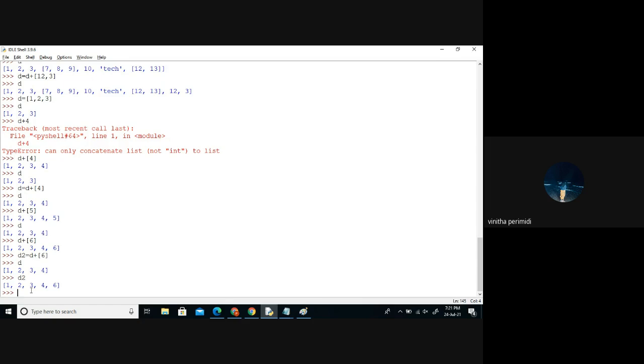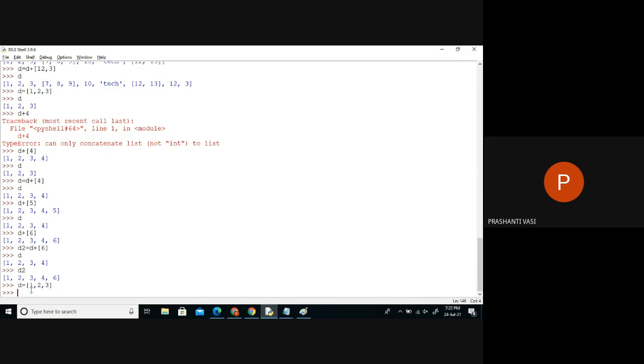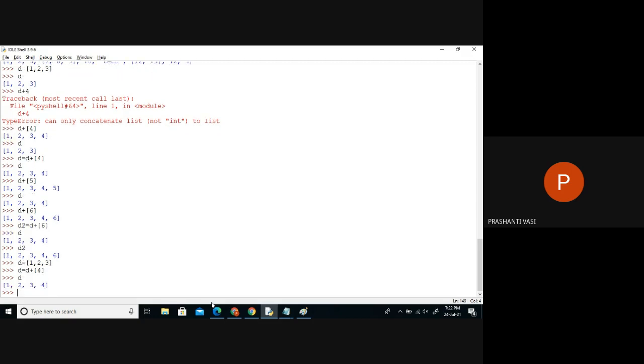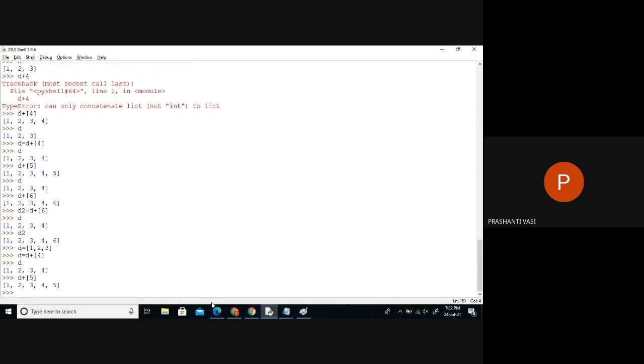So you have to understand that only if I write D is equal to, then it will get modified. If D is 1, 2, 3, and you want to modify it by adding one more item, 4, we have to write D is equal to D plus, and the item should also be given as a list. Now when I check it, it's modified. But simply writing it without assigning won't modify the item.